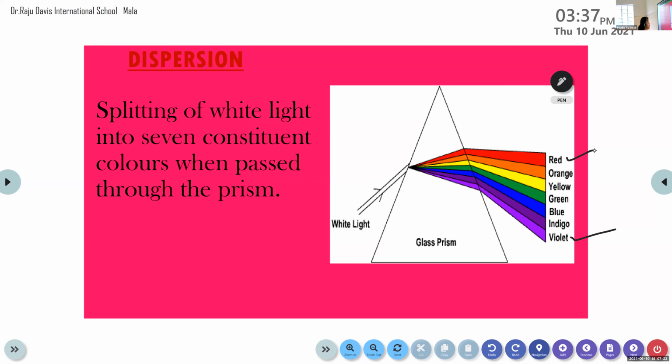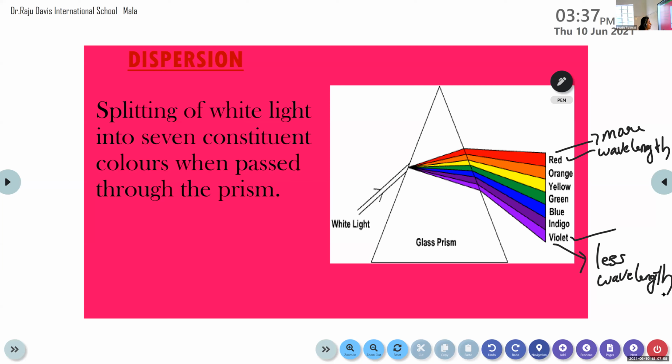And do you know the reason why? Why does this take place like this? Why do all the colors not deviate in the same manner? Why does this difference occur? Do you know the reason? Different wavelength. Yes, very good. It is because different colors have different wavelengths. Red has more wavelength and violet has the least wavelength.